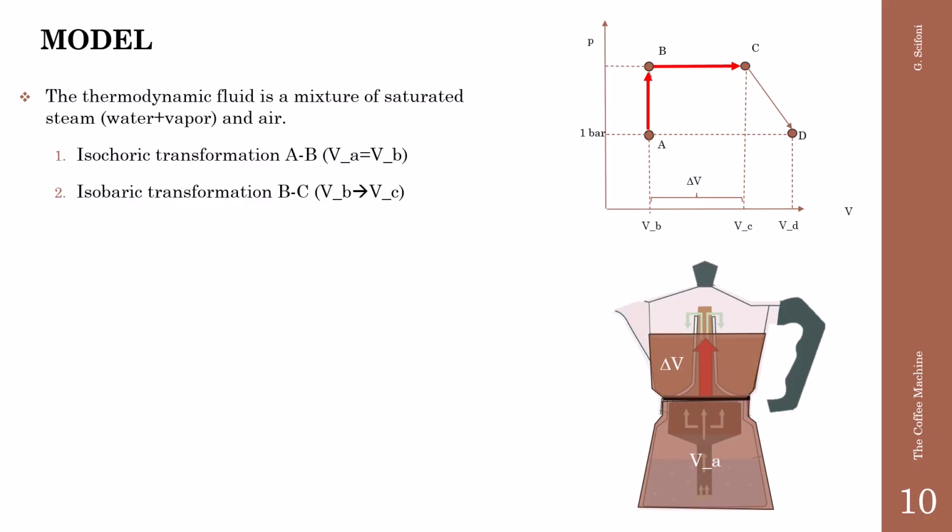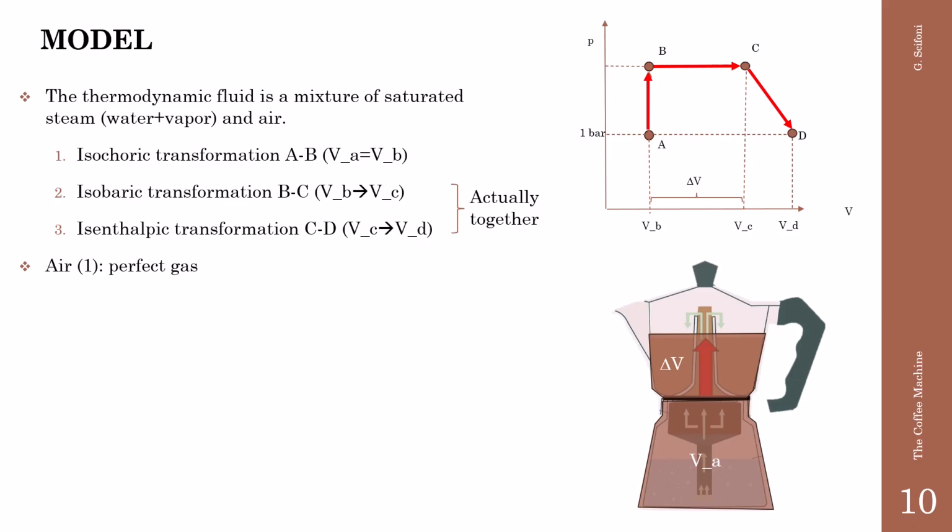The third transformation is isenthalpic, C to D. The volume also changes. Actually, transformations 2 and 3 are happening together, but we split them to make our simulation simpler.